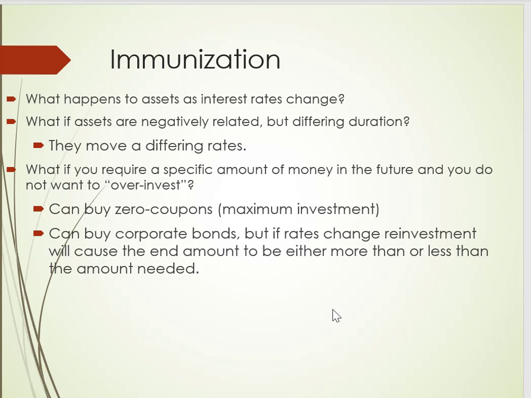Now, how this works in reality: most bonds are not $100 face. Most of the time they're $1,000 face value, and usually the prices are not stated in dollars but stated in percentages. That would guarantee $1 million in 10 years. However, that's the maximum investment. You don't need to spend all that money. What's the opportunity cost?